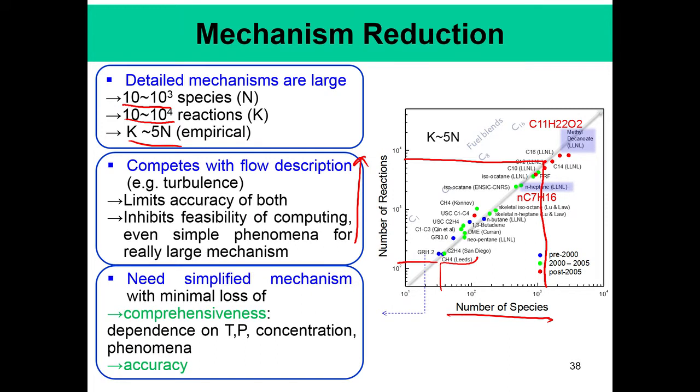So we need essentially a simplified mechanism with minimal loss of comprehensiveness and of the dependence on temperature, pressure and concentration, and it should be accurate. It should be able to predict things like ignition delay, laminar flame speed, extinction strain rate. We will see what these are, but you already know what ignition delay is. It should be able to predict ignition delay at least to a reasonable accuracy, and so these are the requirements.